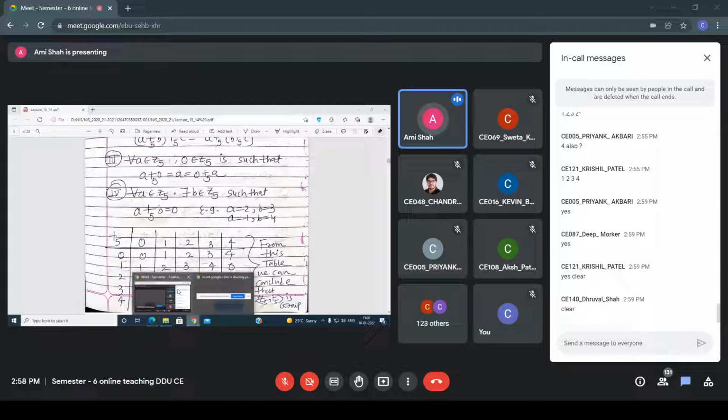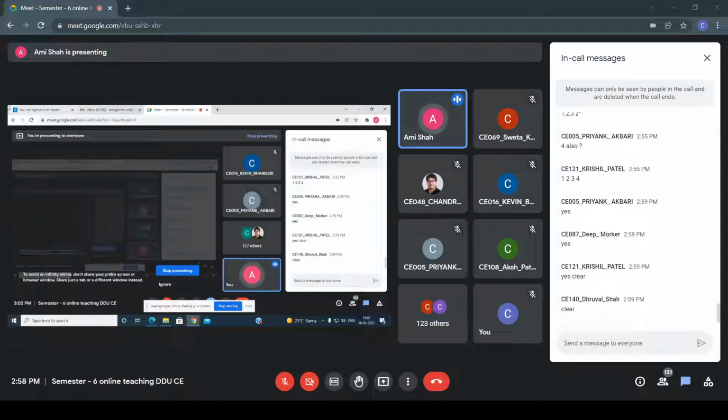Up to this clear, everyone? From this table you can also say whether it is a group. You just have to draw the table, and from that you have to tell whether it's a group or not. Is it clear? Okay.